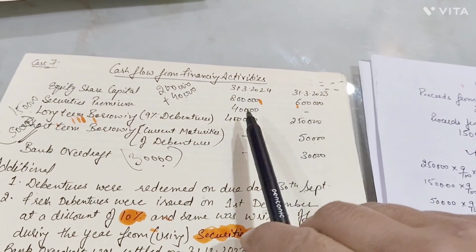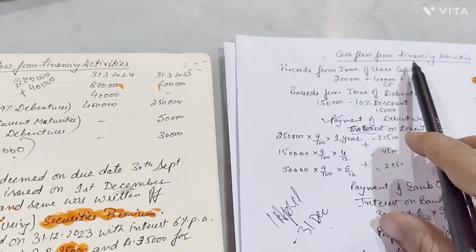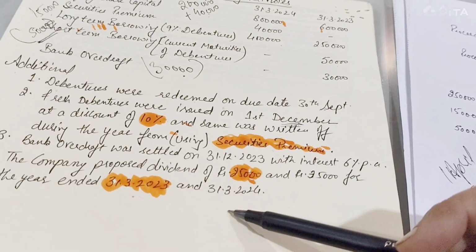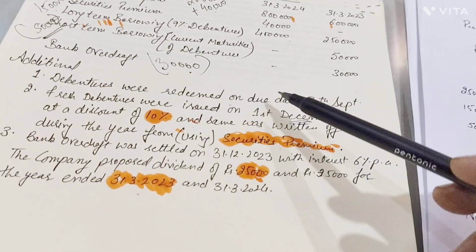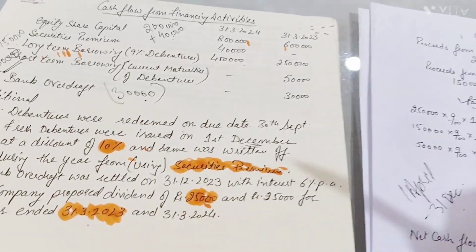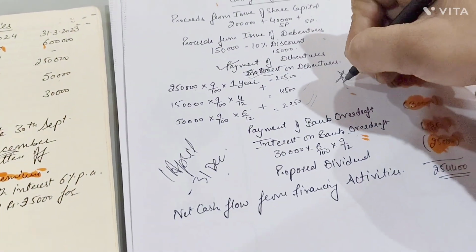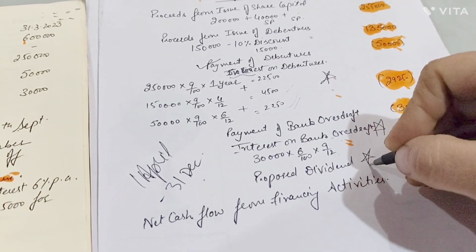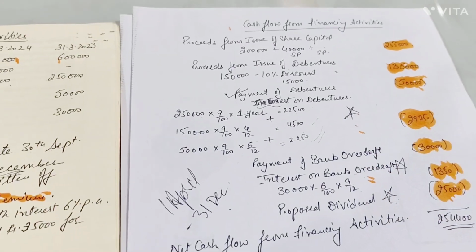The point to be highlighted again over here, you have to keep in mind, for the given changes in your balance sheet, the treatment would only be carried to financing activity. But adjustments, what adjustments we were doing? The adjustment of discount was carried to places, the adjustment for interest and proposed dividend, these points, that is your interest on debentures, interest on bank overdraft, and proposed dividend would also be carried to your operating activities. Rest all other things would remain over here.